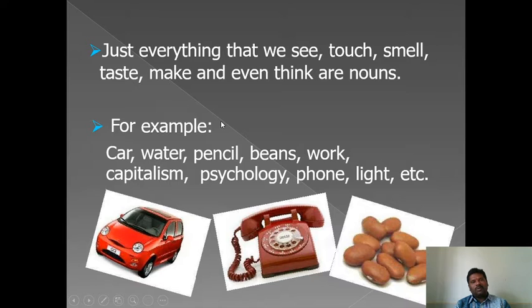Some nouns can be thought of, which means they don't have physical existence. For example: car, water, pencil, beans, oak, capitalism, psychology, phone, light. These are examples of nouns. What is a noun? A noun may be defined as the name of a person, place, or thing.